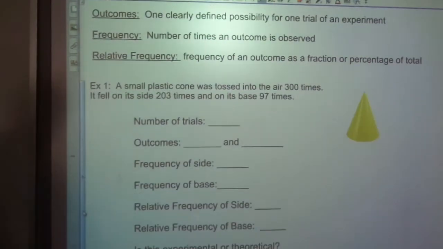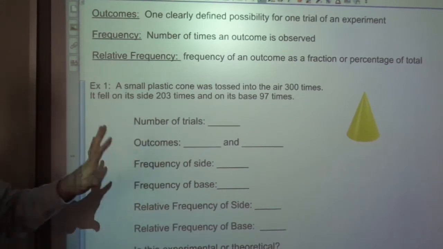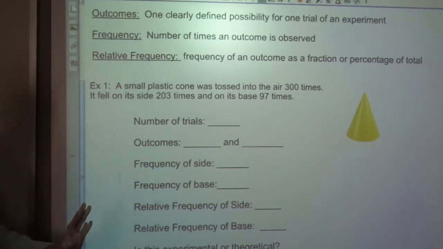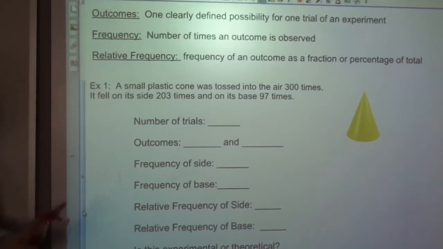Okay, so let's look at an example. You can pause if you need again to write down this. And actually, go ahead and try this on your own. See if you can fill in these blanks, and then restart the video and see if you got them right.